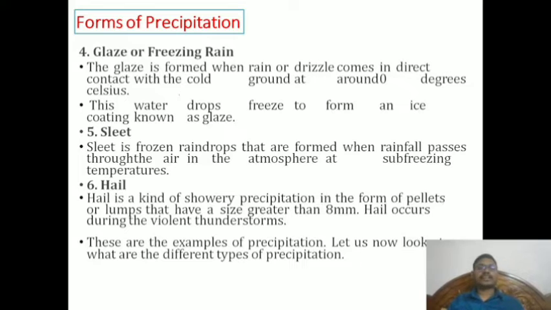Now another kind of thing, glaze or freezing rain. Glaze is formed when rain or drizzle comes into direct contact with the cold ground at around 0 degrees Celsius. These water drops freeze to form an ice coating known as glaze. The next kind of thing is sleet and hail. Hail is greater than 8 mm, so we can consider it as hail. That means it will be very big. And sleet is frozen rain drops that are formed when rain passes through the air in the atmosphere at sub-freezing temperatures.